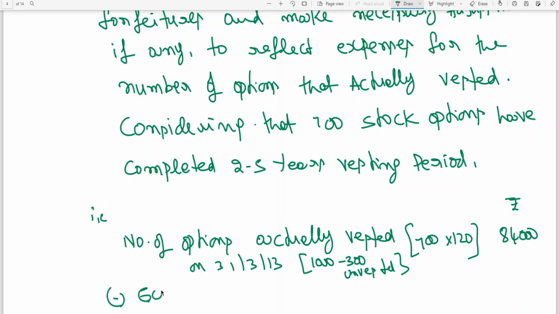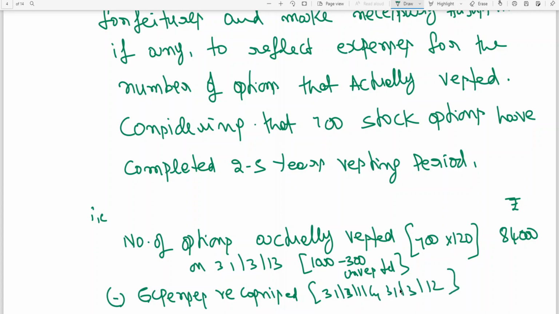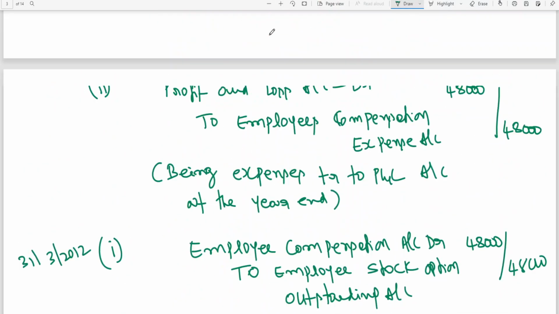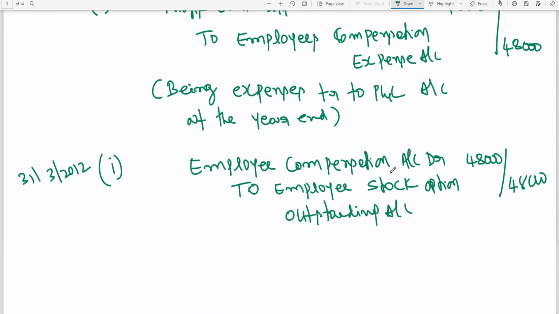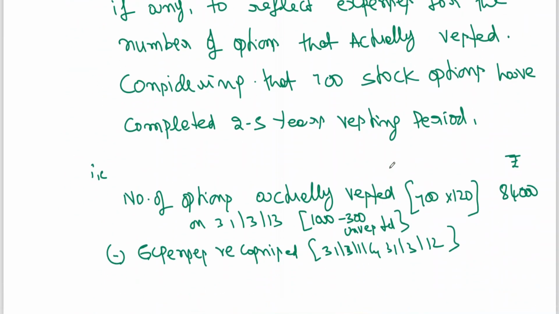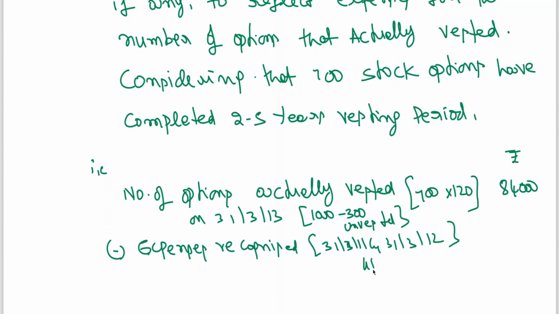Less expenses recognized up to 31st March 12, that is 2 years. We have written two entries of 48,000 each. You can see employee compensation expense 48, employee compensation expense 48, so 48,000 plus 48,000.